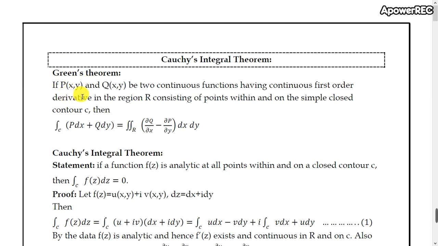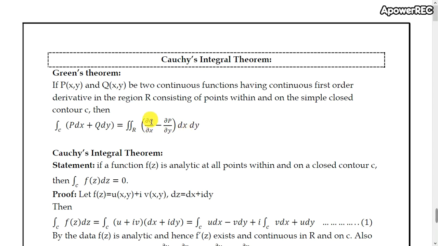If P of x comma y and Q of x comma y be two continuous functions having continuous first order derivative in region R consisting of points within and on the simple closed contour C, then line integral over C P dx plus Q dy is equal to double integral over R of (∂Q/∂x minus ∂P/∂y) dx dy.